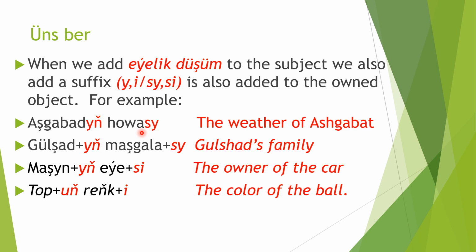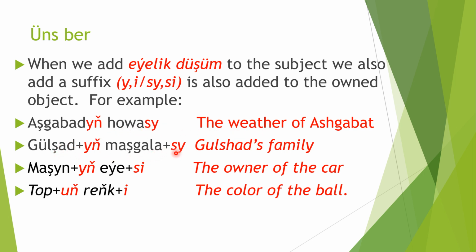If the word ends with a consonant, we add the vowel suffix. Of course, there are exceptions, but usually we try to do like this. So Aşgabat is a subject, howa is an object. After the object we add the possessive suffix. After the subject we add the genitive suffixes. Aşgabadyň howasy, the weather of Ashgabat.